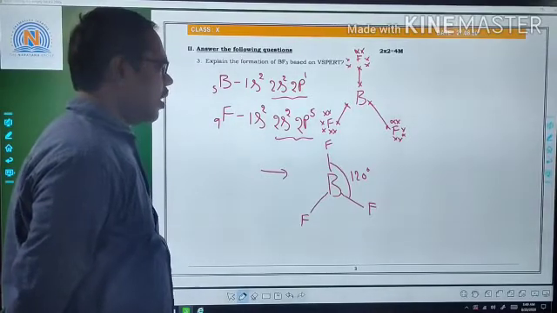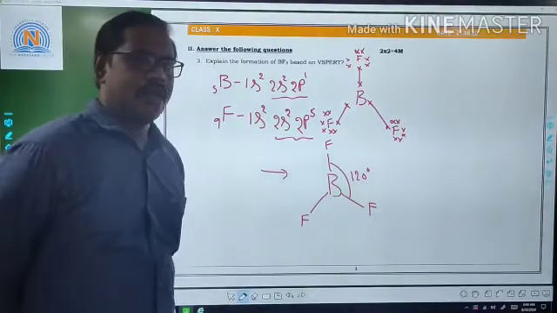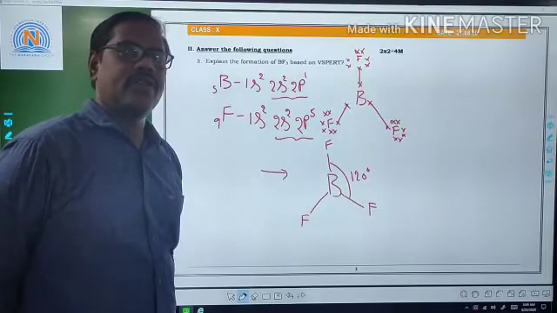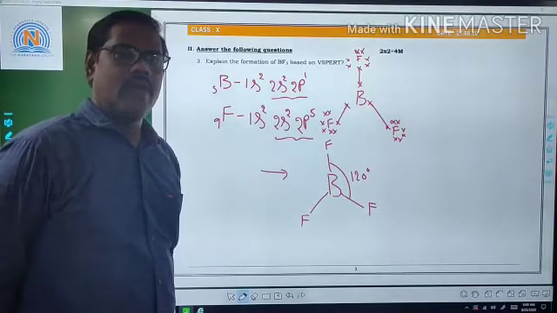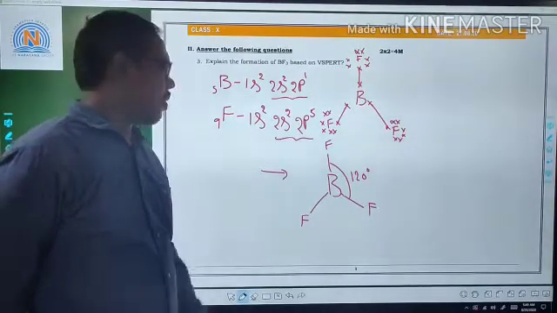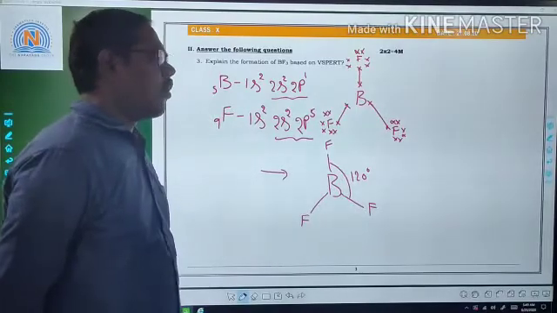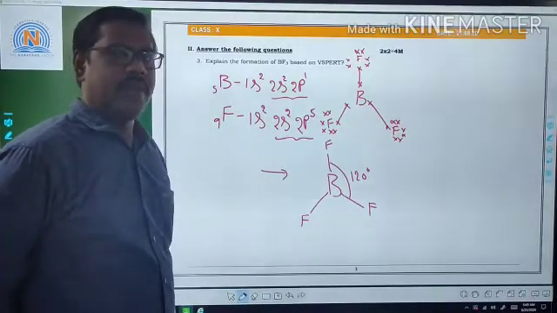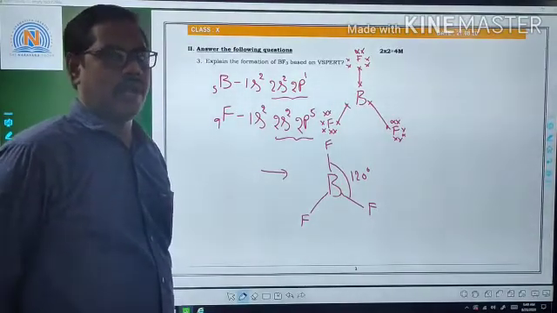According to VSEPR theory, around the central atom there are 3 bond pairs in 3 covalent bonds, and without any lone pair, they must be separated by 120 degrees. And the shape is trigonal planar.